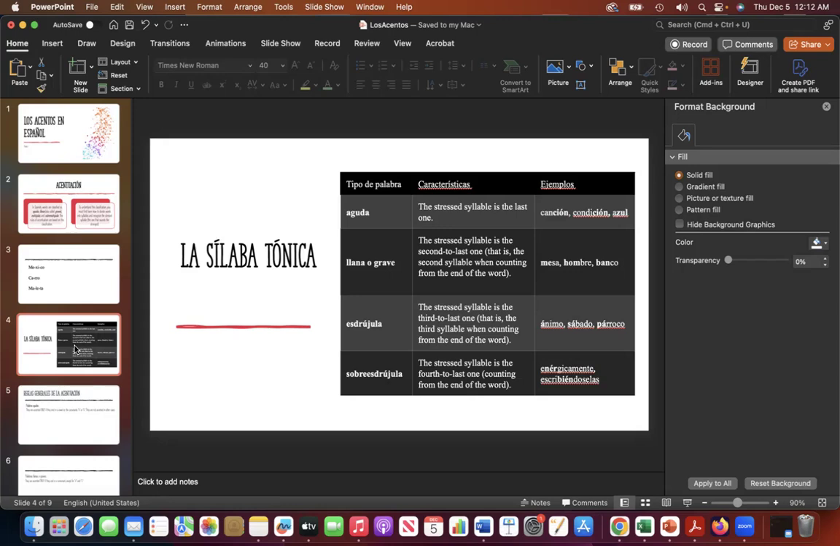Then we have the esdrújulas. The stressed syllable is the third to the last one when we start counting from the end of the word. For example, ánimo, sábado, párroco. It's not sabado. It's sábado. And then the last group is sobreesdrújulas. The stressed syllable is the fourth to the last one, counting from the end of the word. Now, these are very long words because we need at least 4 syllables. For example, energéticamente, escribiéndoselas.